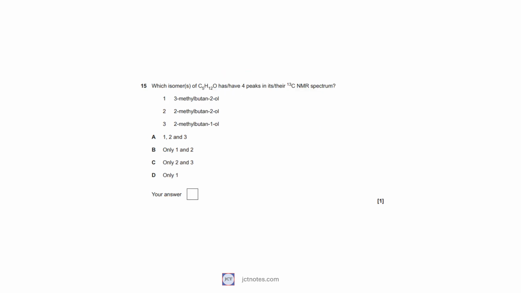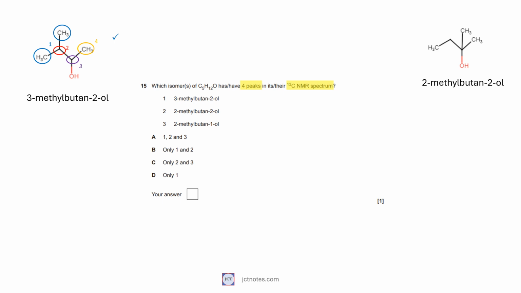In question 15, we are asked which isomer or isomers of the three given isomers have four peaks in their carbon-13 NMR spectrum. Peaks are produced by non-equivalent atoms of carbon. In the first isomer, 3-methylbutane-2-ol, we have four non-equivalent atoms of carbon. This is one of the isomers. In the second isomer, 2-methylbutane-2-ol has also four non-equivalent atoms of carbon. This is a second isomer.